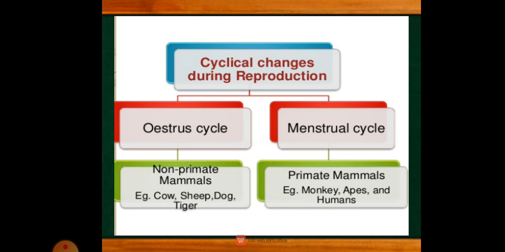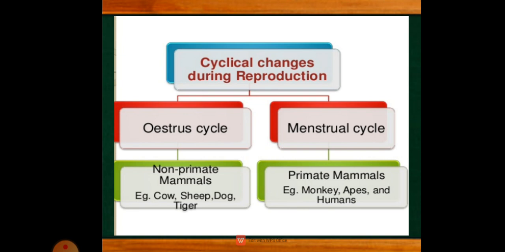And the next one is the menstrual cycle. In the menstrual cycle, these are the cyclical changes. Menstrual cycle is a cyclical change in the females of the primates. Primates here are monkeys, apes, and human beings, during the reproductive phase. And what all the changes are we seeing here again?